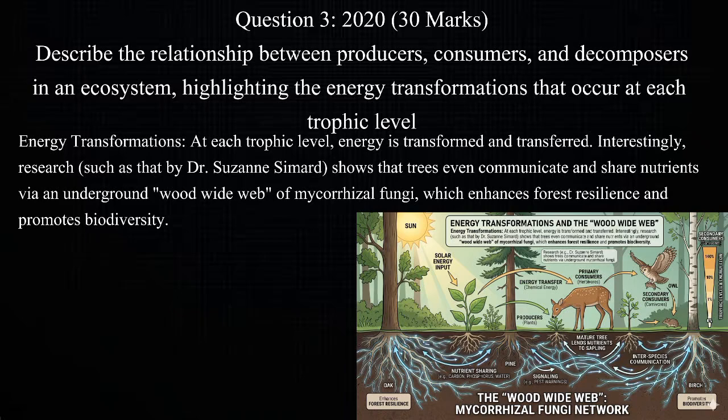producer-consumer-decomposer interactions. Did you know that trees communicate and help each other through an underground network of fungi? This phenomenon, known as the Wood Wide Web, allows trees to share nutrients and water, warn each other of potential threats, e.g. insect attacks, and support each other's growth.